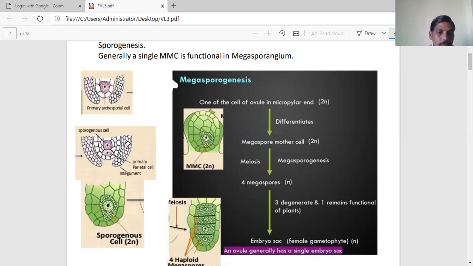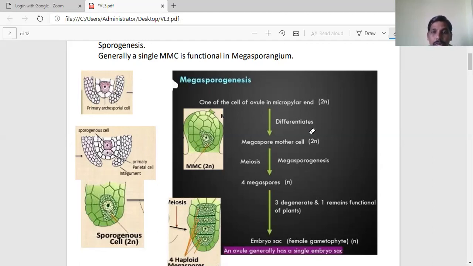On the inner side, the sporogenous cell sometimes directly metamorphoses into the megaspore mother cell. So one of the cells of the ovule at the micropylar end differentiates as the megaspore mother cell. That is, the sporogenous cell directly metamorphosed into megaspore mother cell, which is called MMC.